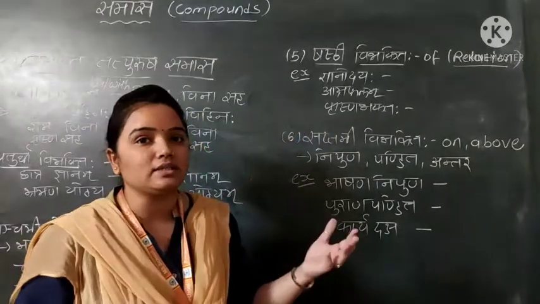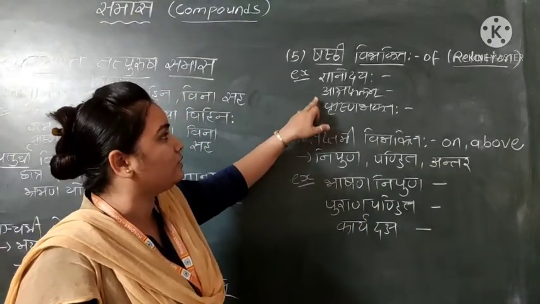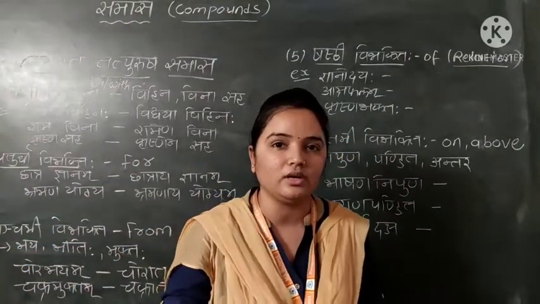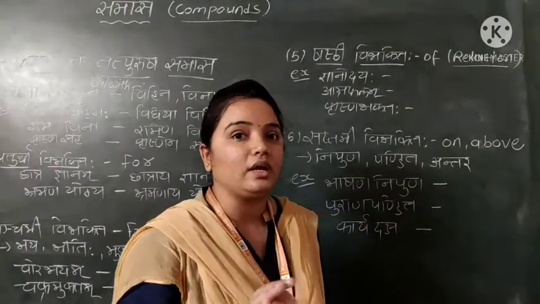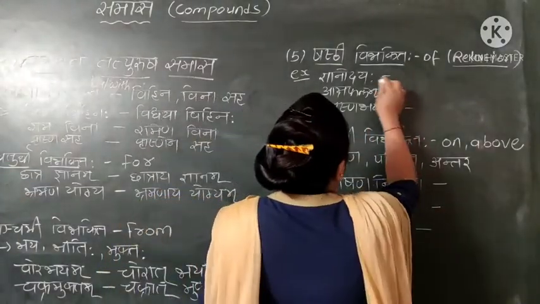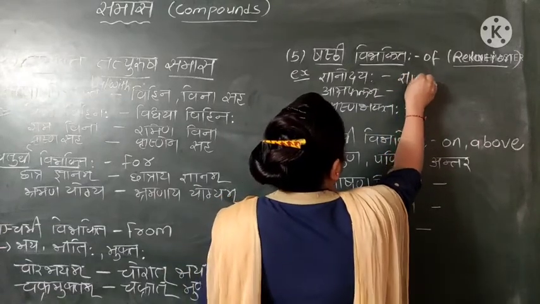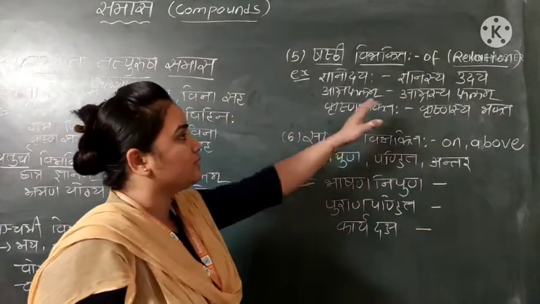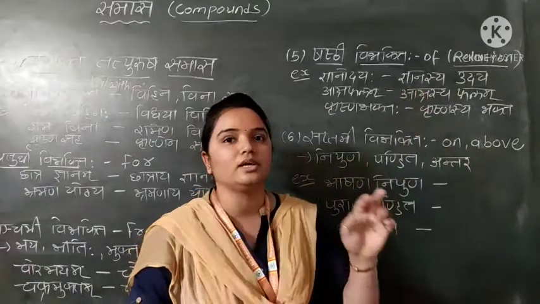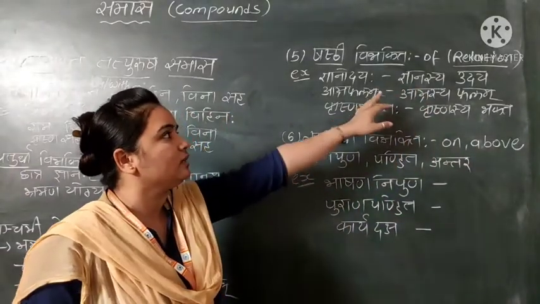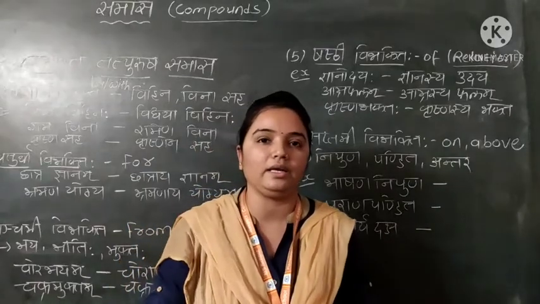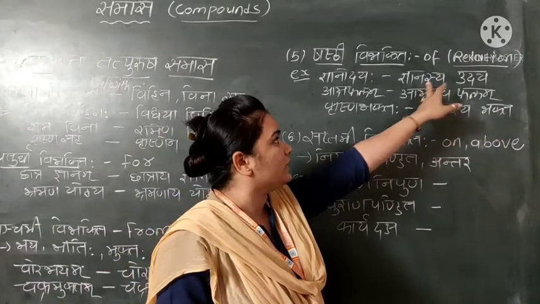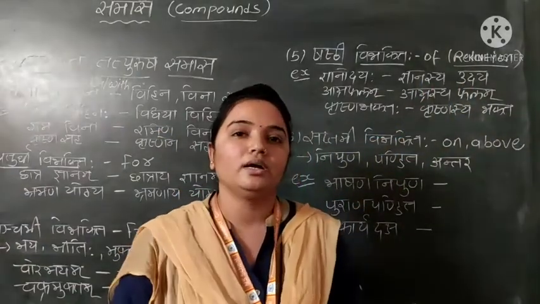Here three examples will be there: Jnanodaya, Amraphalam and Krishna Bhakta. When we disjoin the words, the Vigraha is Jnanasya Udaya, Amrasya Phalam and Krishnasya Bhaktaha. These are called Sashti Vibhakti Tatpurush Samas. It indicates the relationship: Amrasya and Phalam, Krishnasya and Bhakta, Jnanasya and Udaya. It shows the relationship.